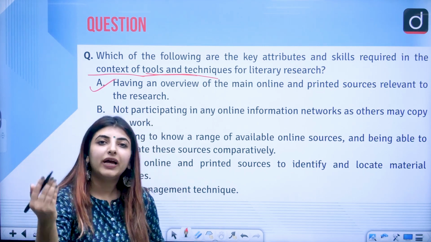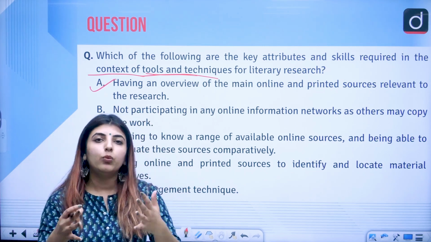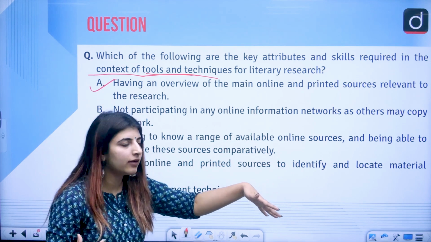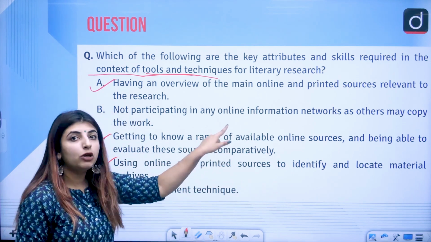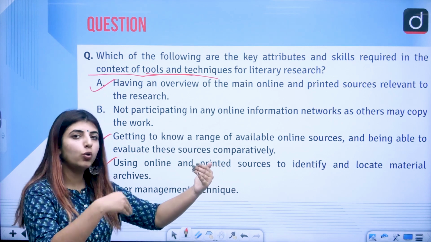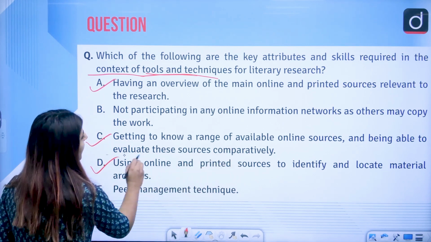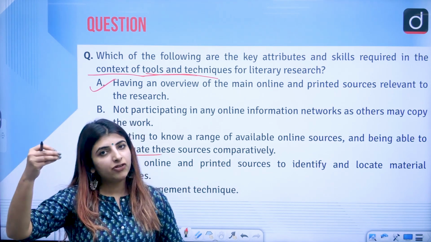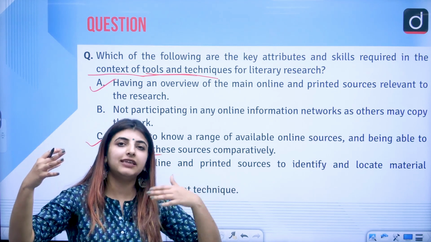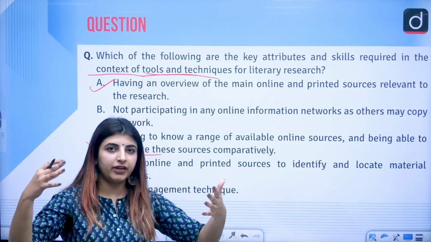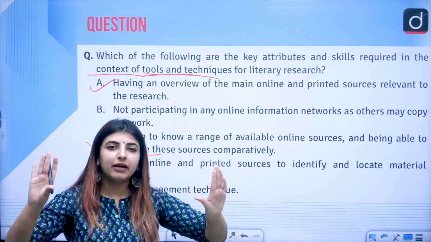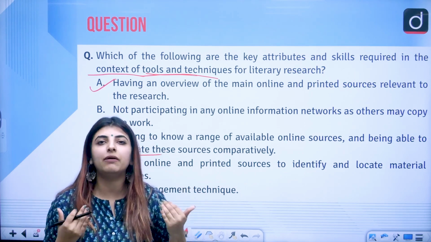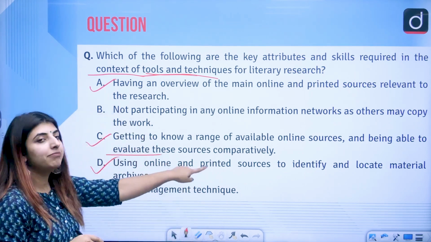There are certain books which are available on internet, so how are we going to gather that? We are going to gather that through the usage of online and maybe printed sources by buying the books online, correct? Getting to know a range of available online sources, because we can compare one book with the other and being able to evaluate these sources comparatively. So, if I am reading History of Indian Literature by Iyengar and I am reading the same Indian English literature book, then what am I doing? I am going to maybe judge the both two books and then evaluate which one I am going to go forward with, correct? So, comparison can be drawn.